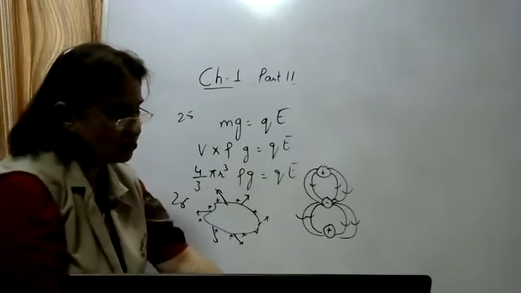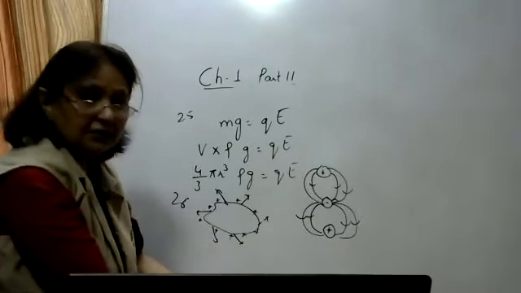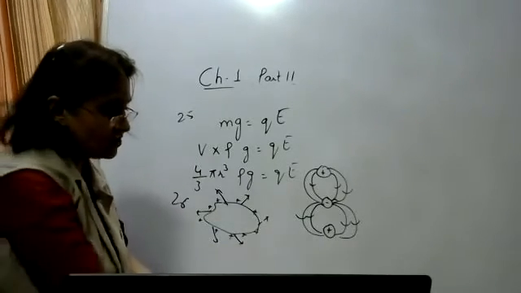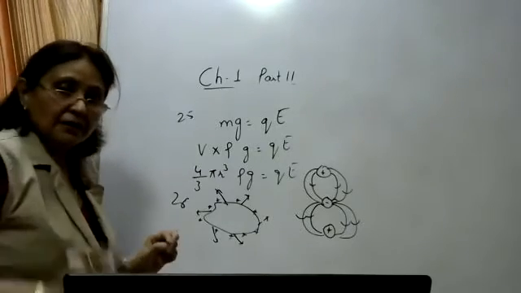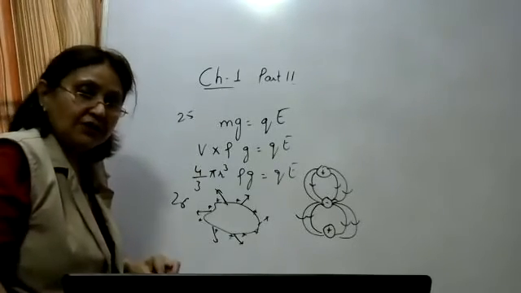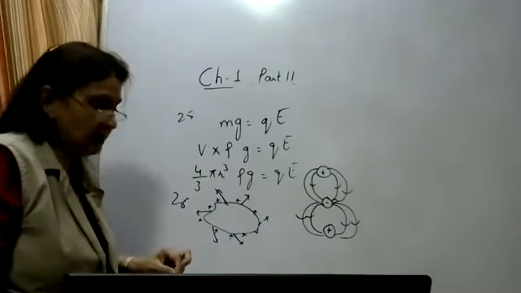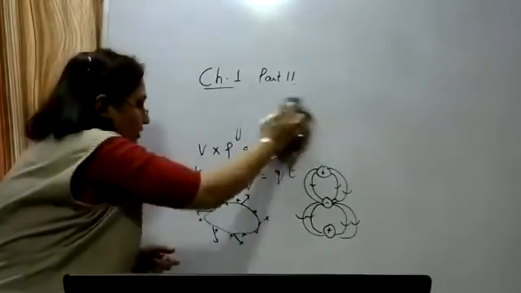Okay, so only these two questions from the additional exercise, and the exercise questions you have to solve all these questions. Most of them here I have solved. 17 to 24, if you have any problem, you can write the question number in the comment box and then we'll solve it. Now few board questions here we are going to discuss.